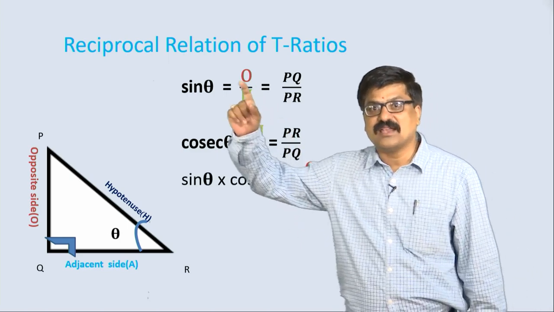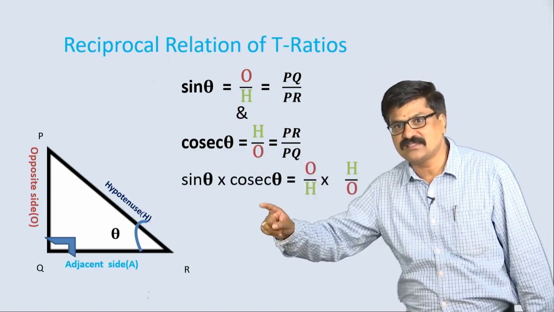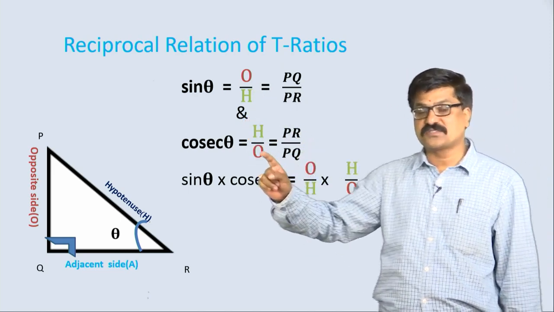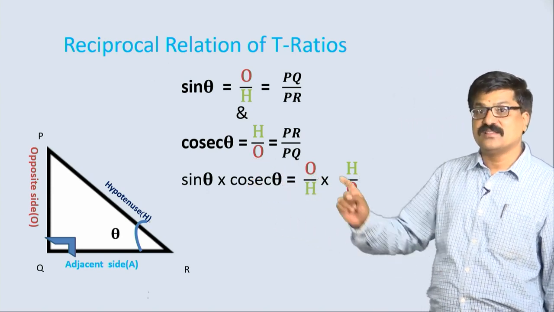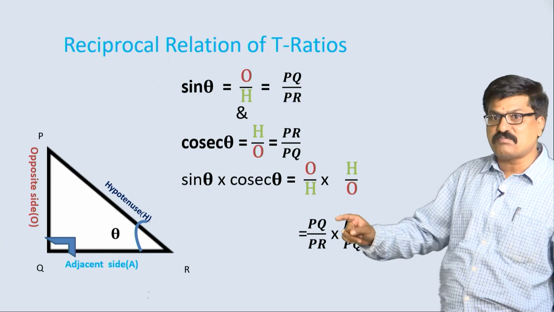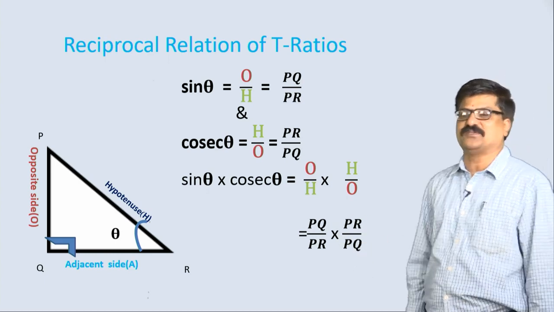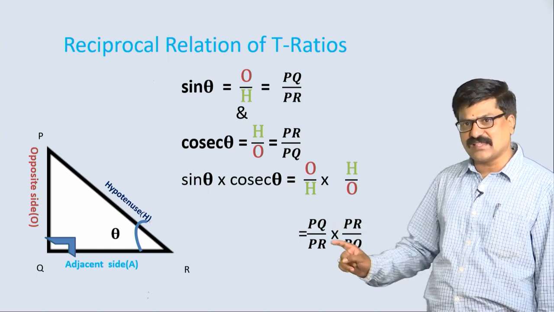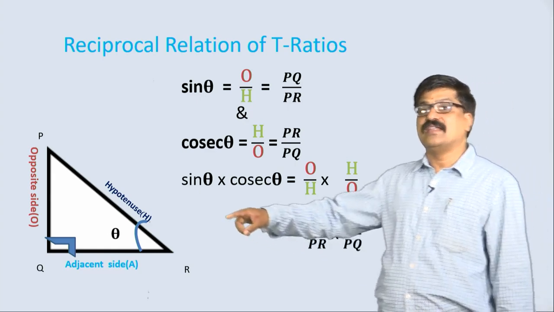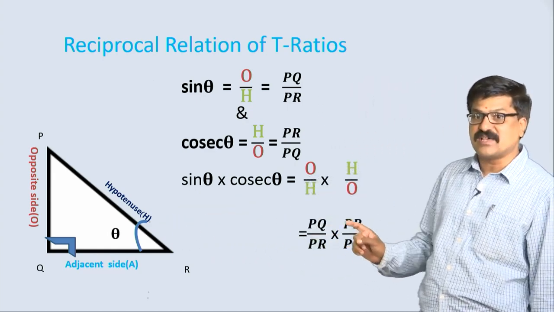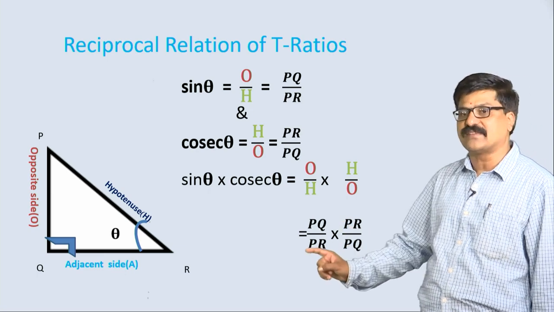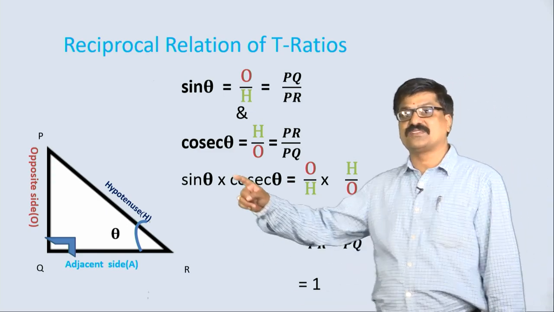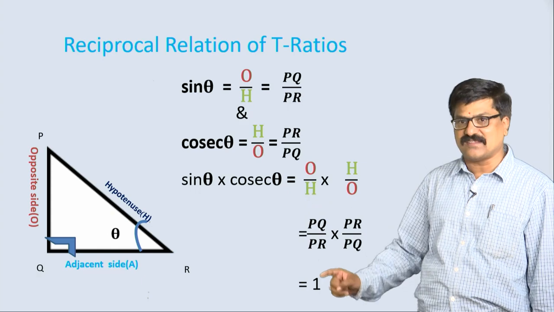In the next step, let us multiply these two, that is sin theta into cosec theta. What is the sin theta ratio here? O by H. What is cosec theta? H by O. That means PQ by PR into PR by PQ. Can you cancel this and this? Similarly, this and this, because they are the same length of the sides here, hence the measurements of these two are the same and these two are the same. If they get cancelled, the product is 1 here. Therefore, sin theta into cosec theta is 1.